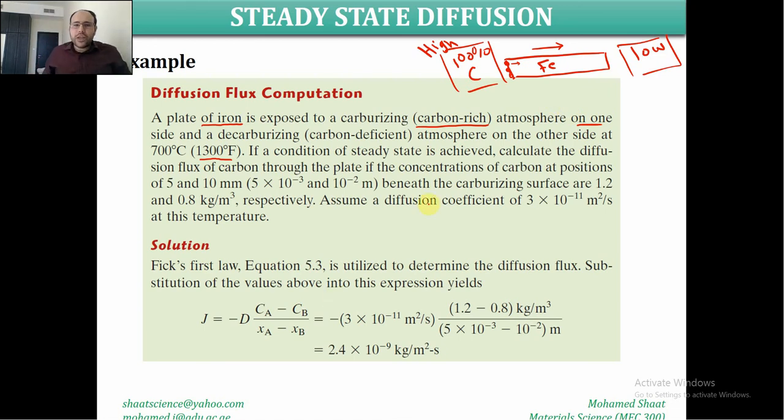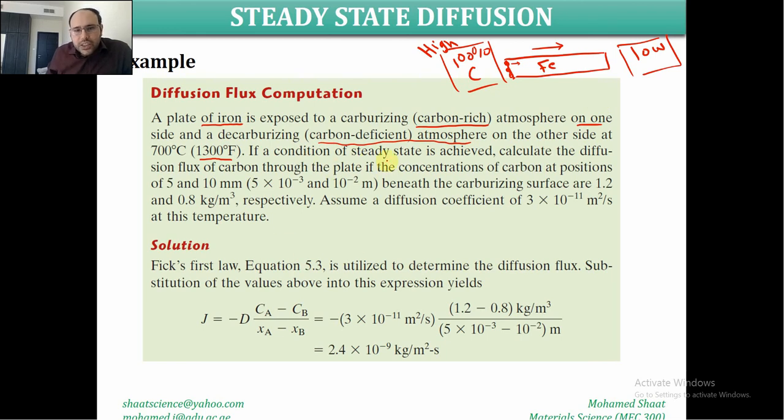So we have a plate of iron that is exposed to a carbon-rich atmosphere on one side, and a carbon-deficient atmosphere, which you can understand as a low concentration of carbon, on the other side, at a temperature of 700 degrees Celsius, which is 1300 degrees Fahrenheit. This is the temperature of this plate.